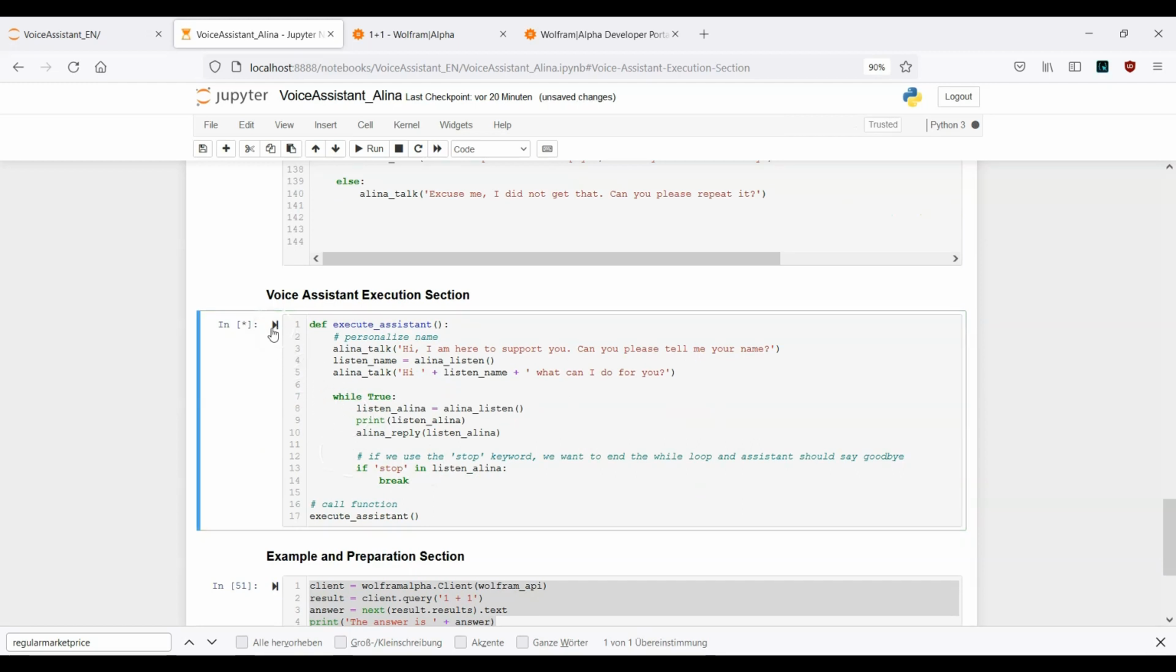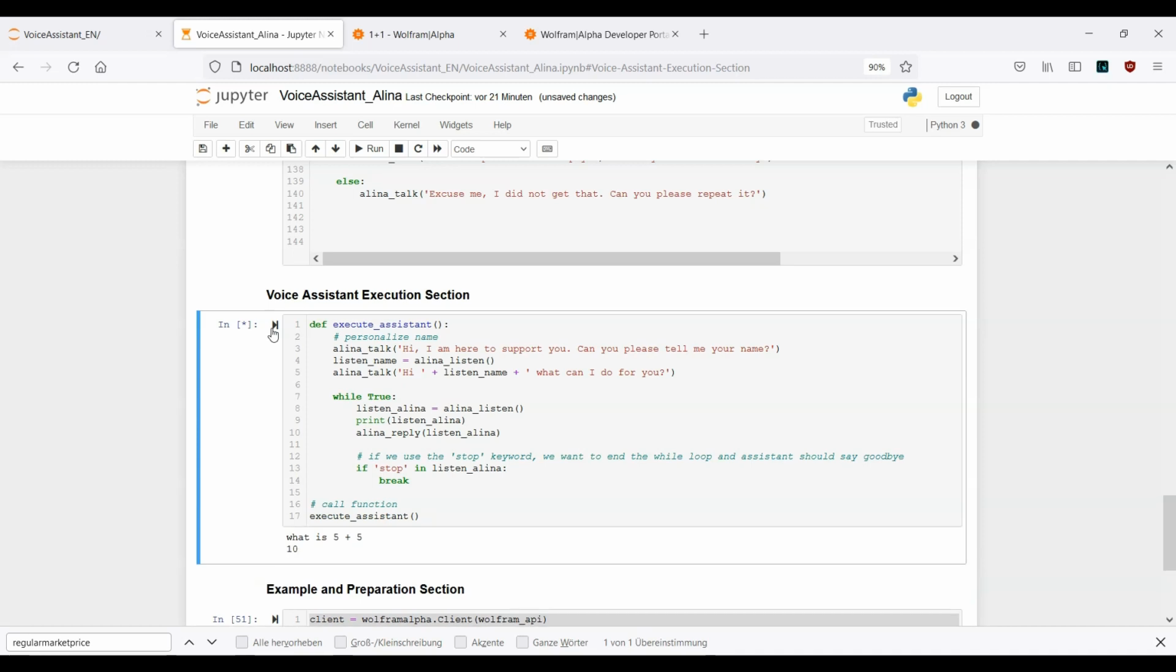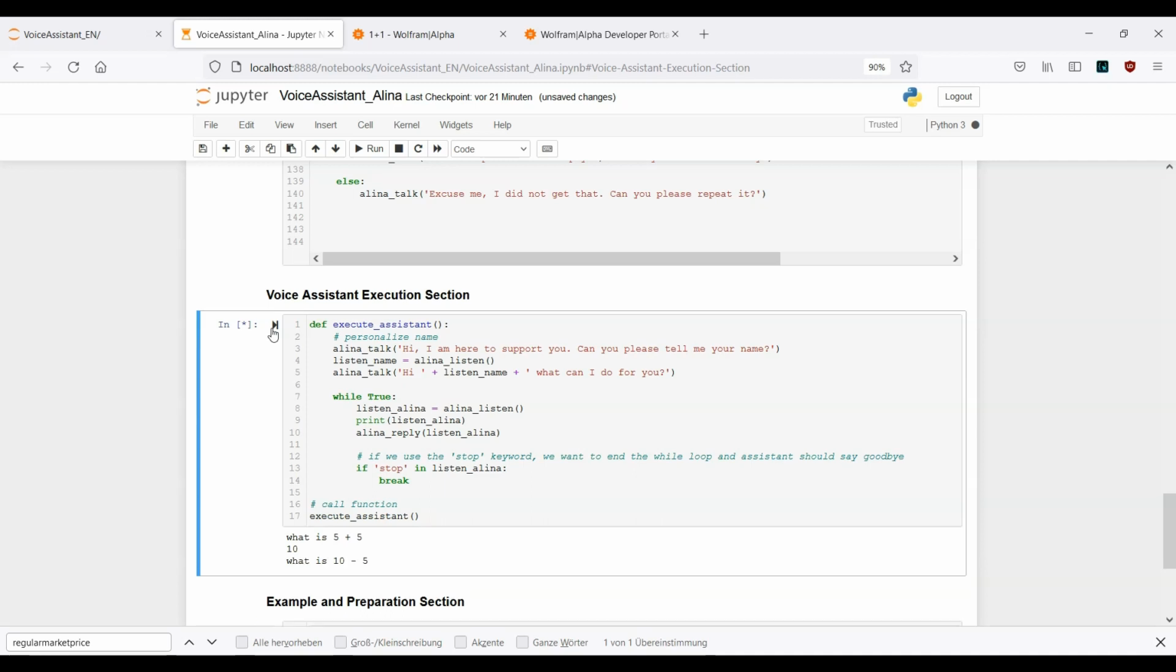Hi, I am here to support you. Can you please tell me your name? Alexander. Hi Alexander, what can I do for you? What is 5 plus 5? The answer is 10. What is 10 minus 5? The answer is 5. What is the root of 9?